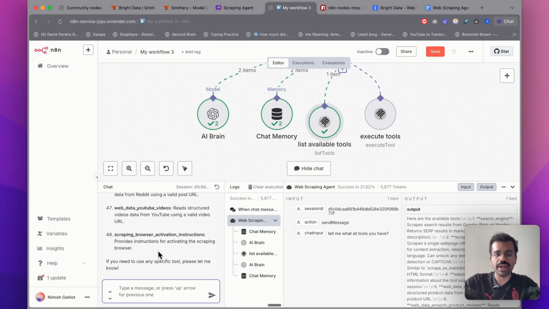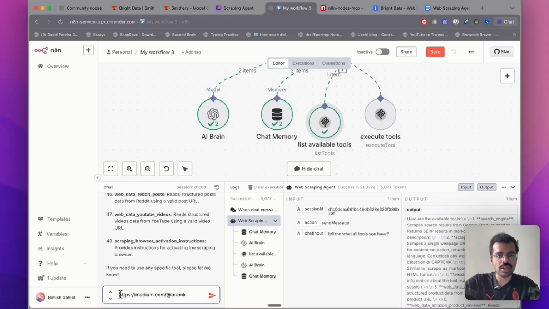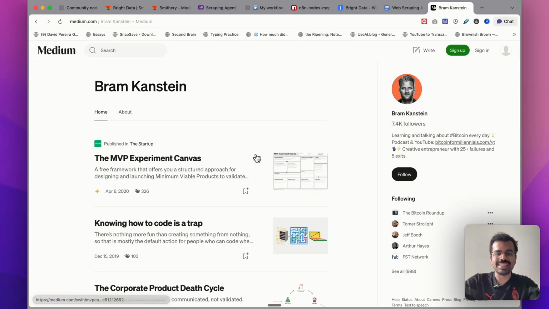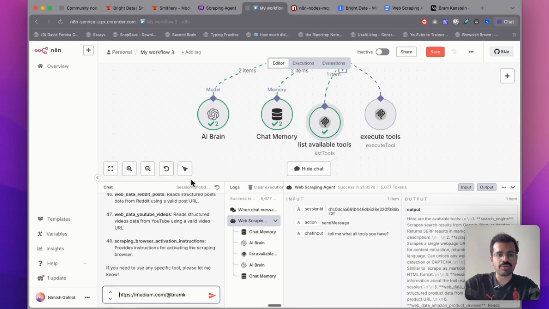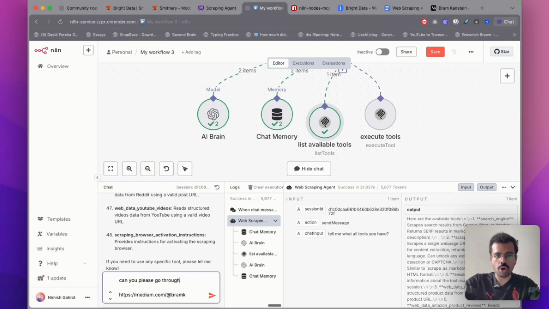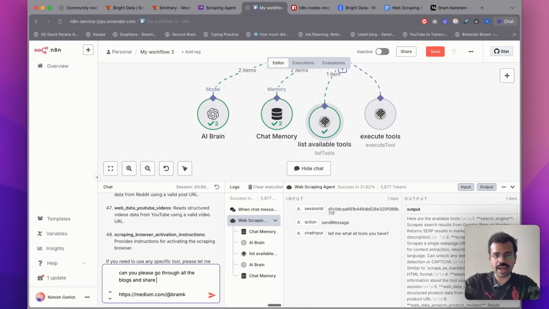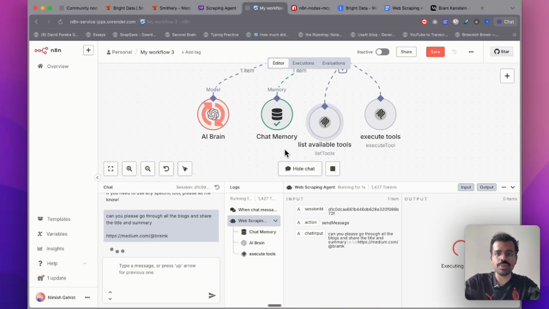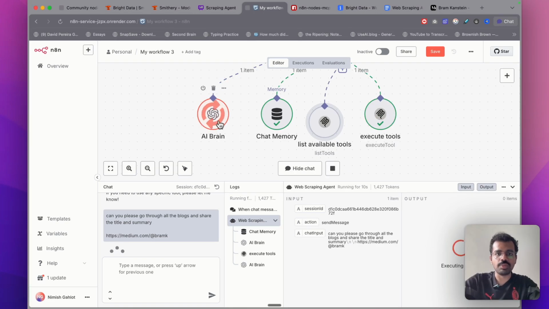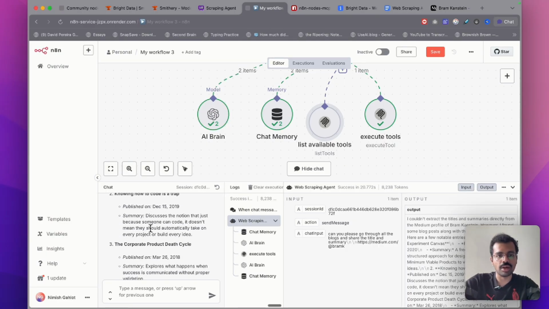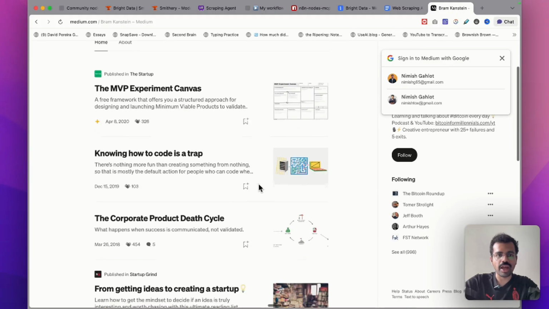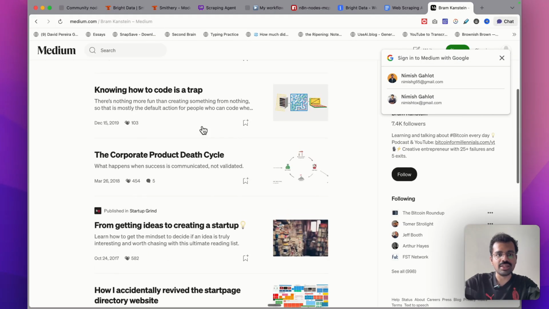I will be trying something on Medium. So what I will do is paste this link of a blog post on Medium. It basically is a link of a newsletter. When I send this here, I will ask it to scrape this information. Can you please go through all the blogs and share the title and the summary? When I send this, it should be using the execute tool over here. It is working as expected. And then it comes back over here to the AI brain. It shares all the titles that were on the page with a brief summary of each. If I go back over here, the titles are exactly the same, and it does not share just the tagline but the actual summary of the entire blog.